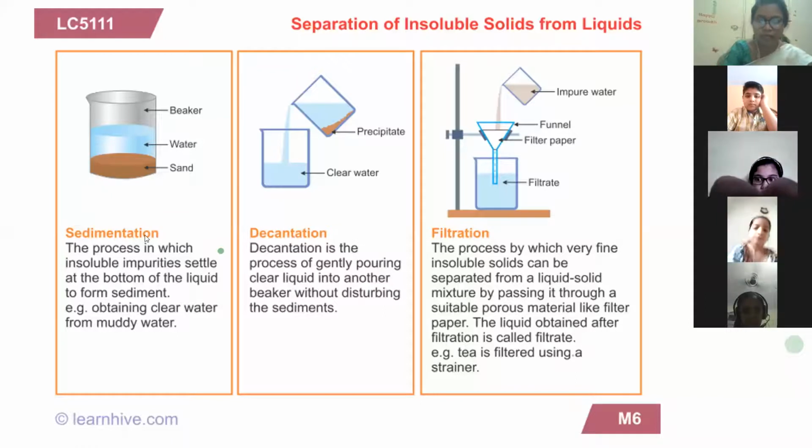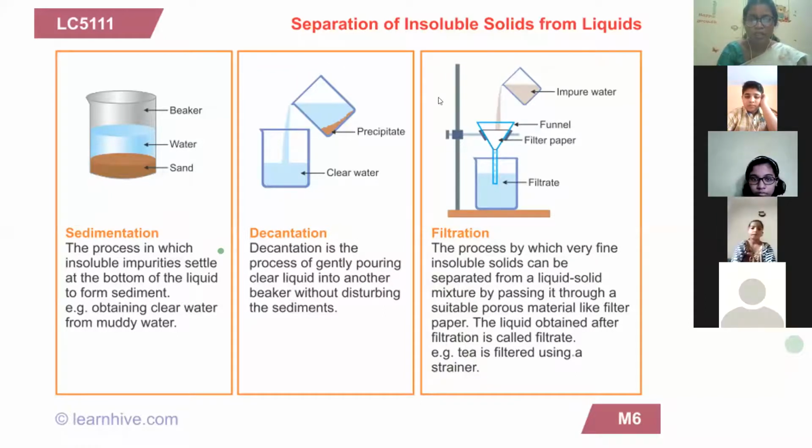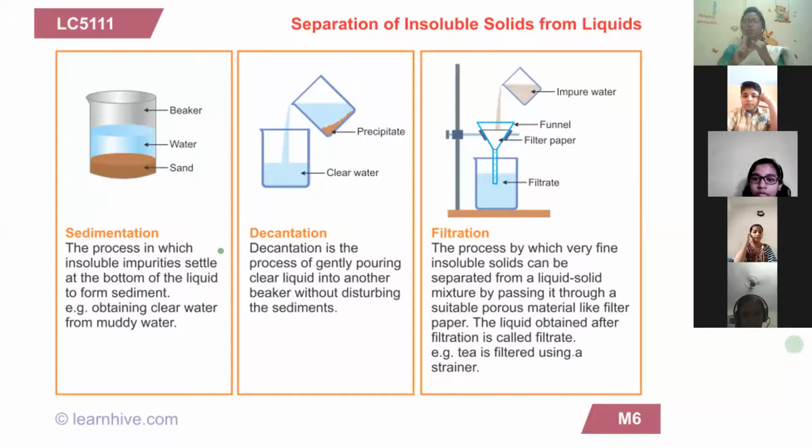Okay, so you can see in the sedimentation process, sand will be settling down at the bottom and water you will get. In decantation, you will pour the clear water into another beaker. Now, the third process is called filtration. What is the third process? Filtration. First, you will do sedimentation. Second, you will do decantation. And third, you are going to do filtration.